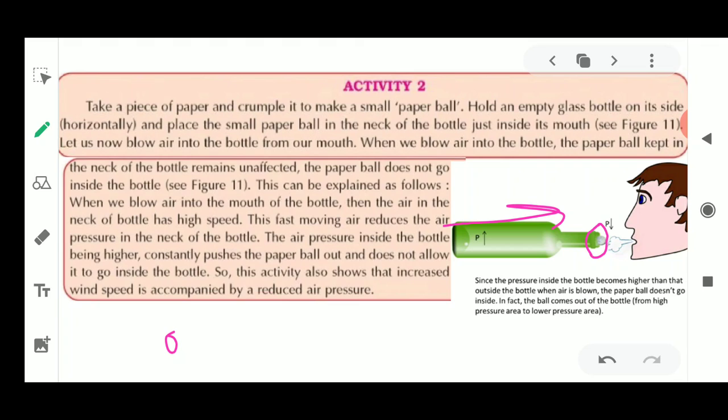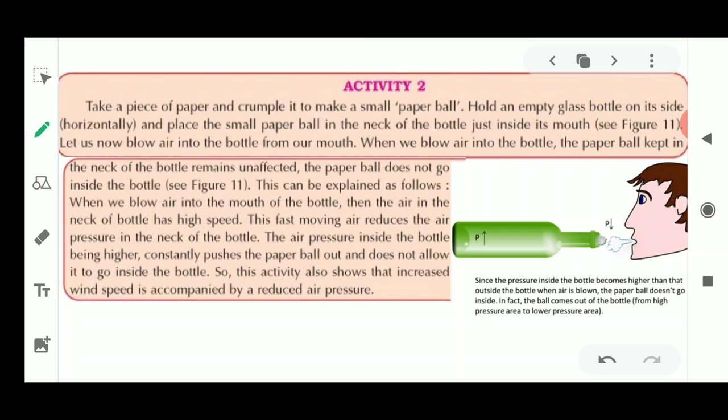The air pressure inside the bottle, being higher, constantly pushes the paper out and does not allow it to go inside the bottle. Okay, now what you are going to see is, if the paper is present just at the neck of the glass, what will happen?